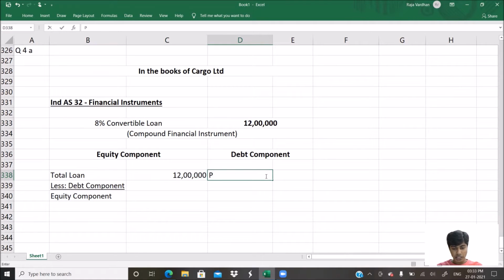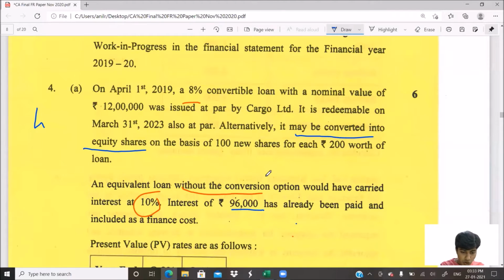It is found as present value of future cash payments against a 8% convertible loan. You have to find this. Now, here the important key is the discounting factor is to be considered at 10%. See, they've given very clearly that if not for this convertible option, interest would have been how much? At 10%. So the discounting factor to be considered is 10%.